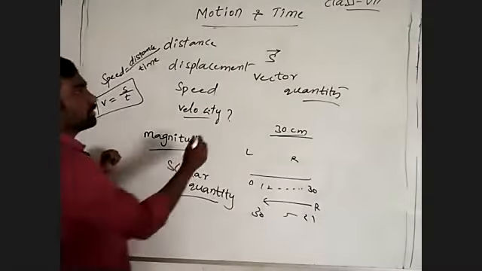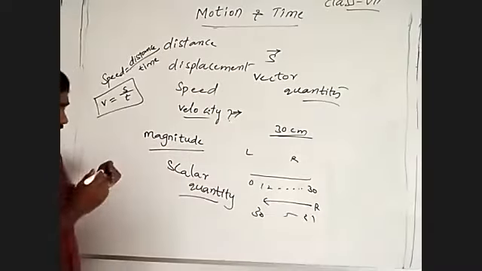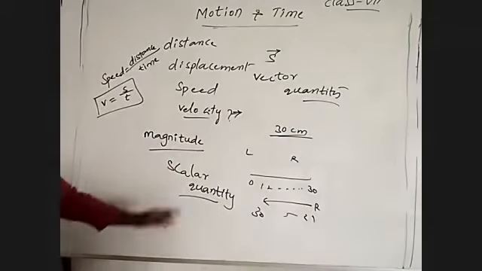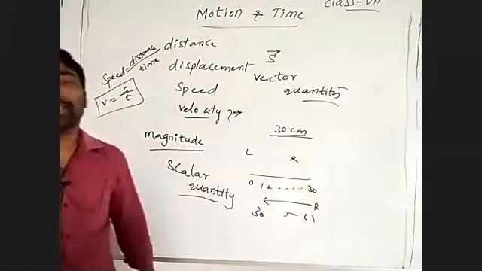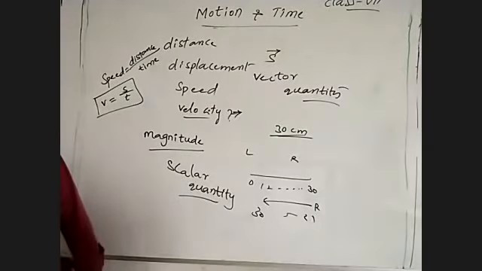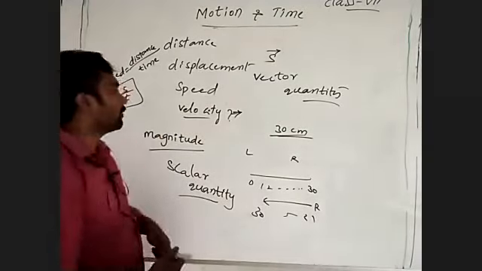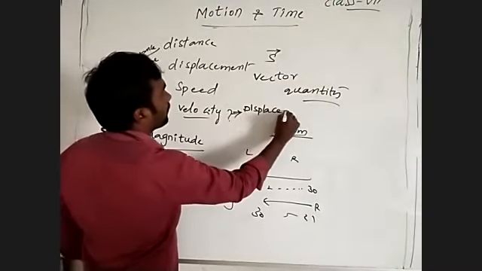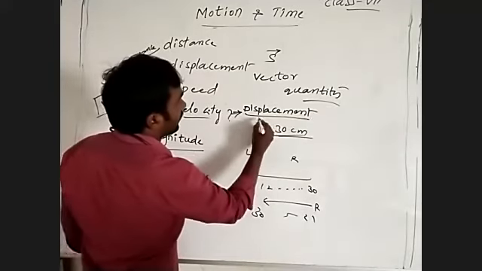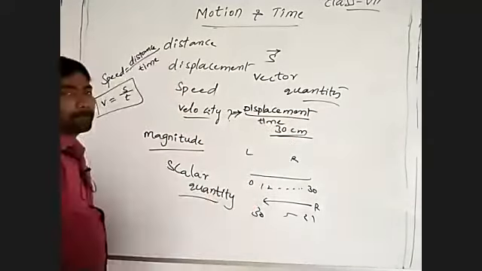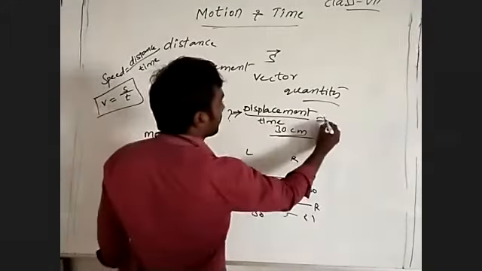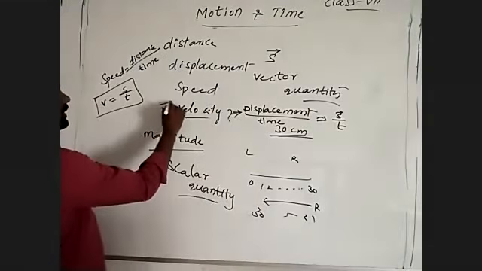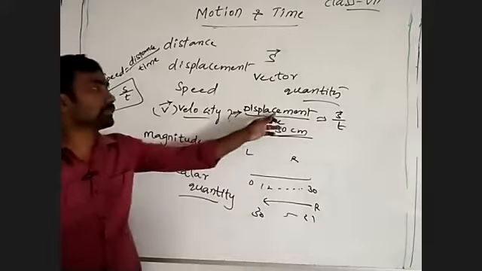Same as that, coming to velocity. Velocity means the displacement covered by a body in a given interval of time. Velocity is equal to displacement by time. Velocity is shown by the symbol v, and it is a vector quantity because displacement is a vector quantity.